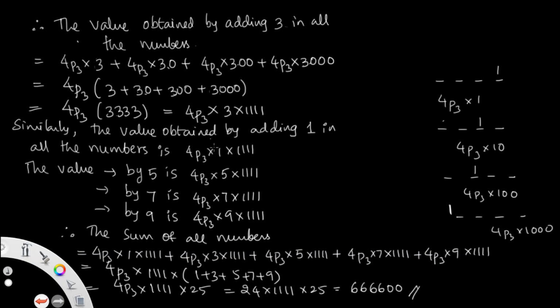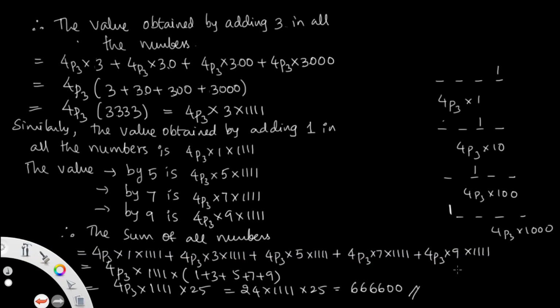Similarly, the value obtained by adding 1 in all the numbers will be found this way, and similarly 5, 7 and 9. All these are simplified values like this. But the question gives the sum of all 4-digit numbers, so you add these values. In this, 4P3 is common and 1111 is common. The sum of the digits 1, 3, 5, 7, 9 is 25. Multiply, then you get 666600.